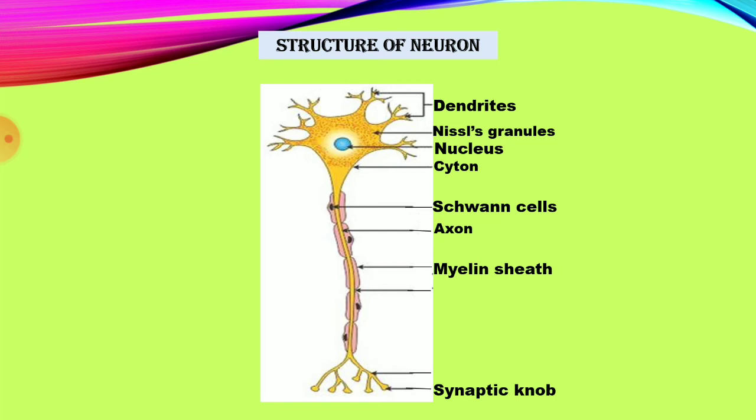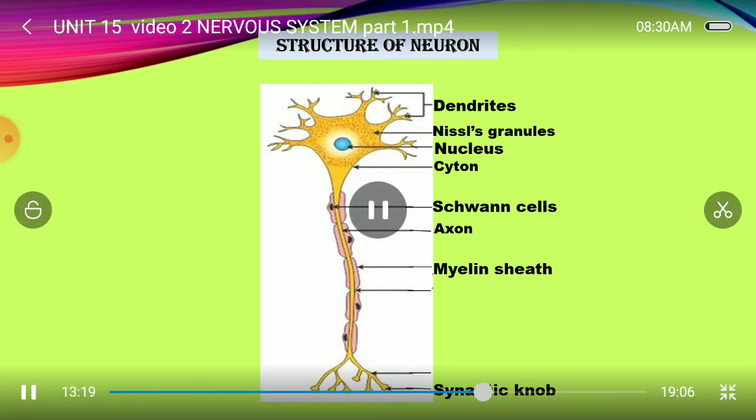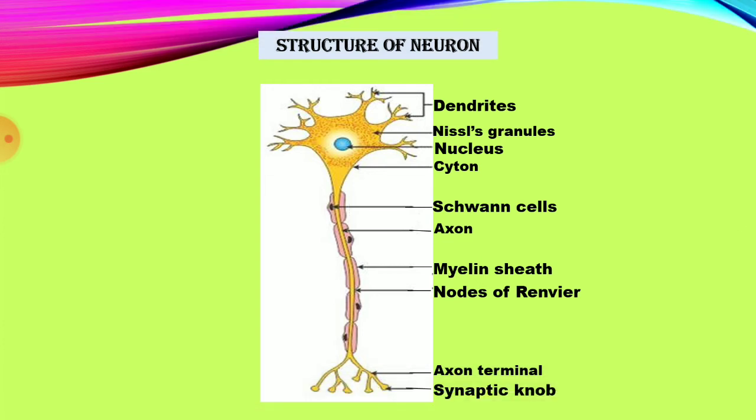In the myelin sheath, in between, there are some gaps or depressions. That depression is called the nodes of Ranvier. Between the nodes of Ranvier are the internodes. At the last end is the axon terminal.